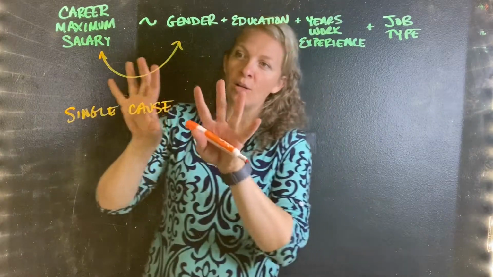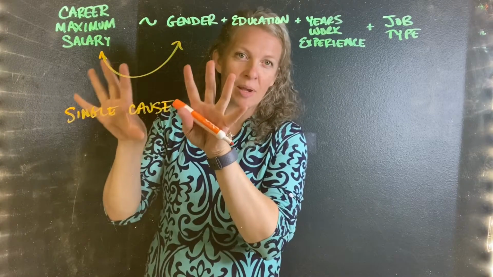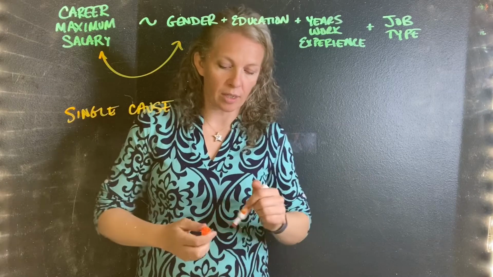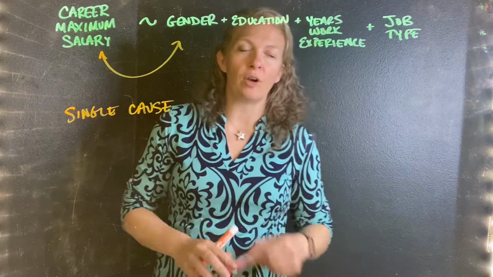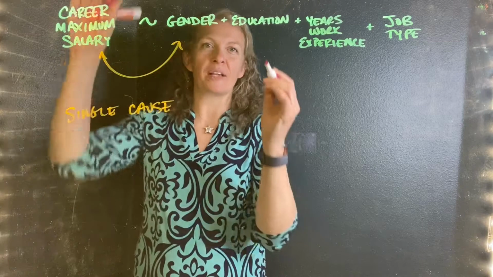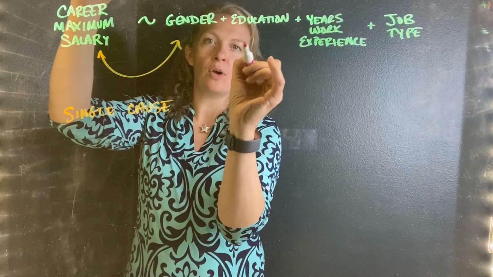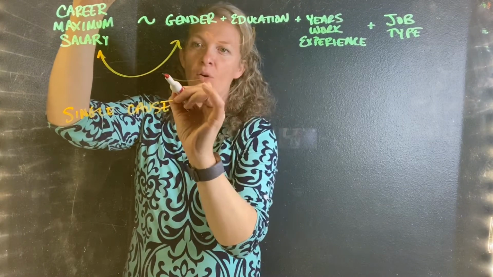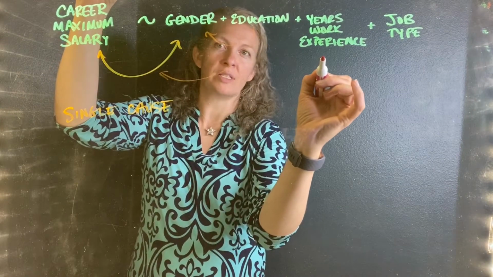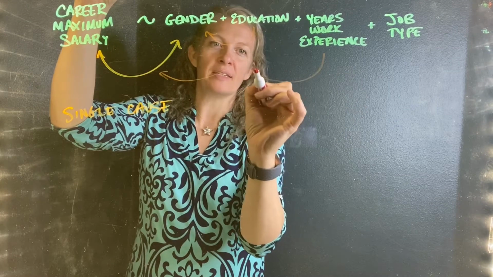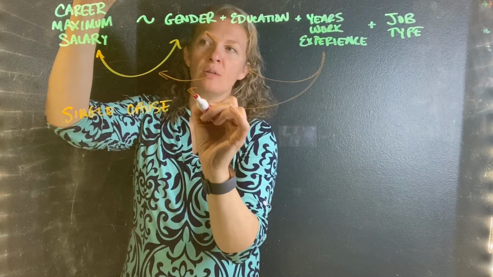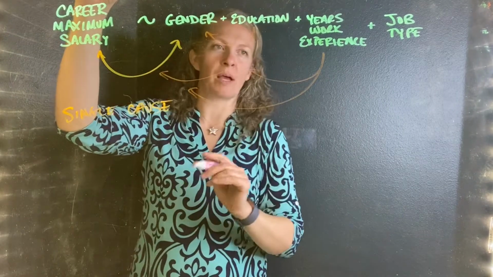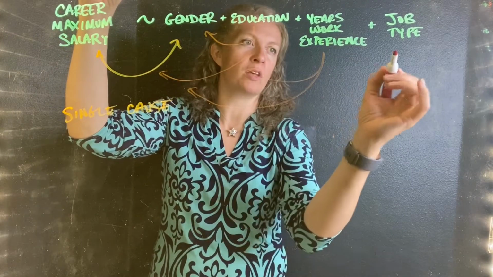I'm looking to see if maybe men or women have a higher career maximum salary as a result of their gender. Now, in order to do a good job of estimating this model, I would need control variables. So what I'm going to be looking for in those control variables is things that I expect to correlate both with my X variable of interest and with my Y variable of interest.